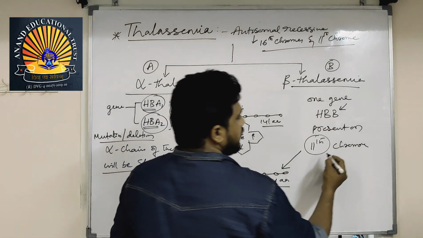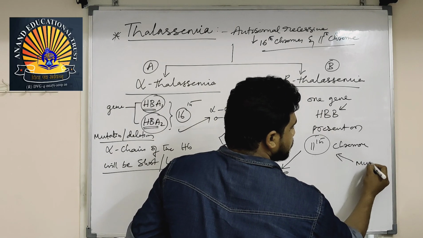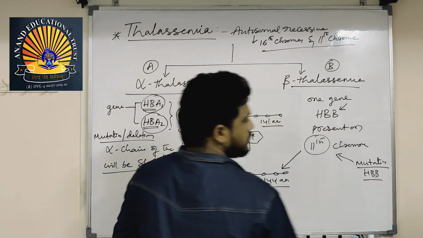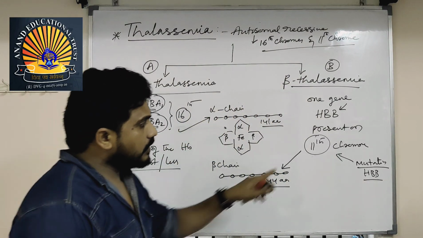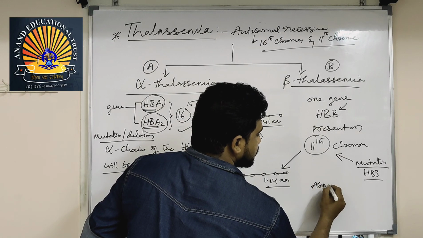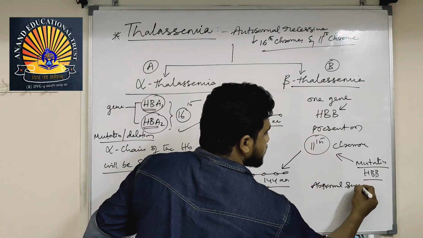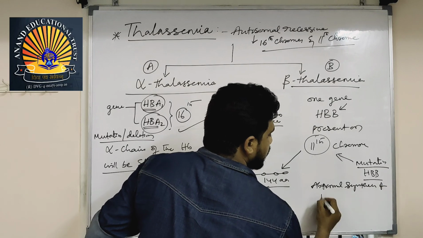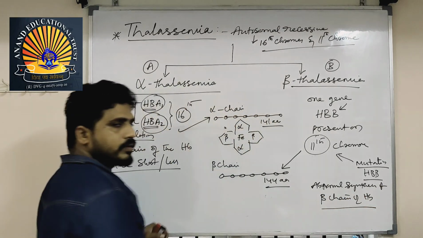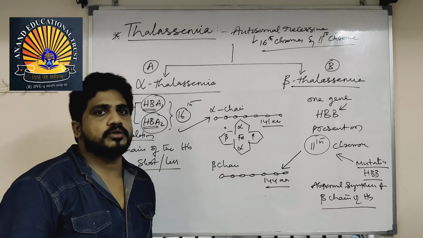Whereas if any mutation happens in the HBB gene, it causes abnormal synthesis of the beta chain of hemoglobin. That size will be less or zero.